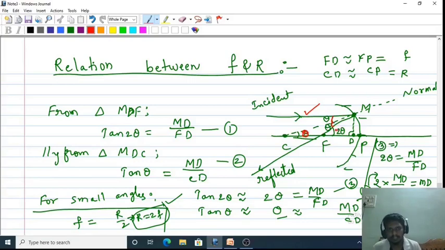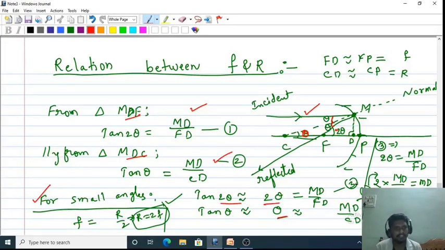In order to write relations for tan theta, I have taken two right angle triangles by drawing a normal from the point of incidence onto the principal axis. What are the right angle triangles? MDF is one, and the next one is MDC. From the MDF right angle triangle, we got tan 2 theta, and tan theta is equation number 2. I have taken one approximation, that is, for small angles tan 2 theta is approximately equal to 2 theta, and tan theta is approximately equal to theta.